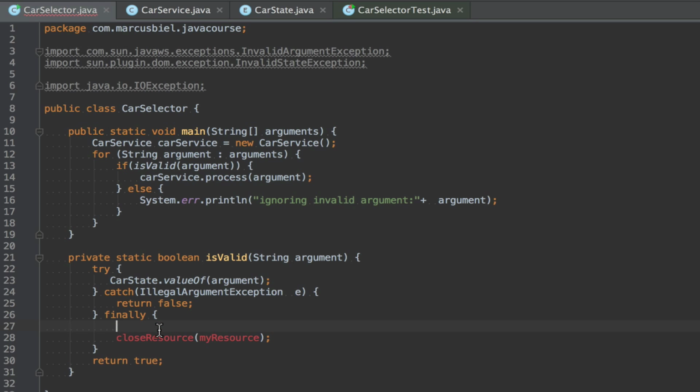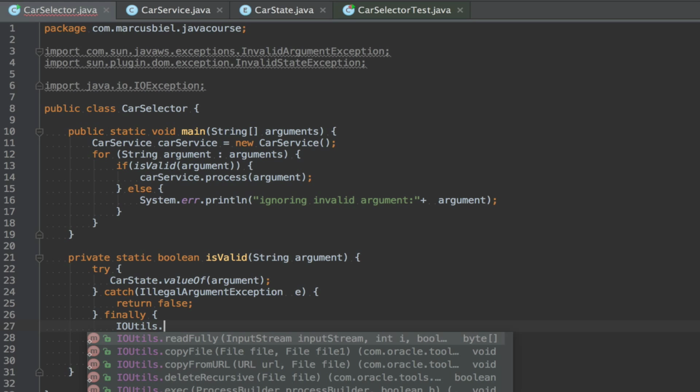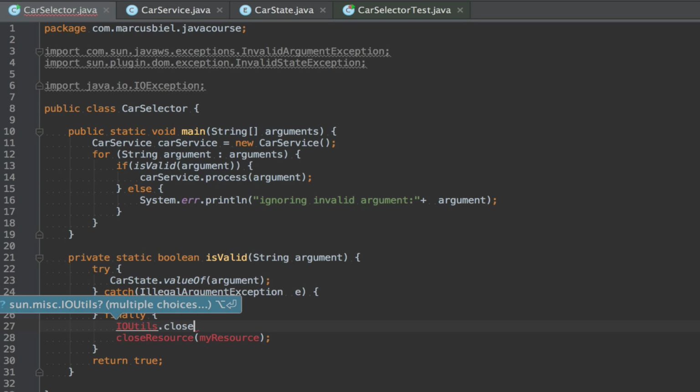You can implement that yourself, but there are also very cool helping utility classes found on the internet, open source, like for example IOUtils. Oh, it already finds something, but this is not the one I mean. The one I know of is, I think, from Apache, and they would have something like close silently or so, close resource. And then this will do all the nasty stuff for you.